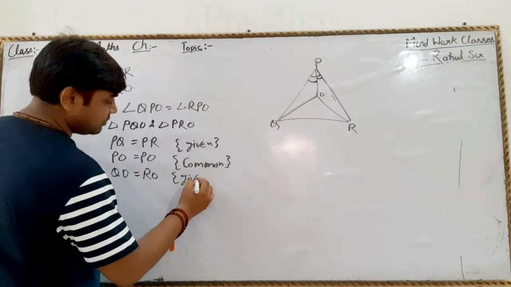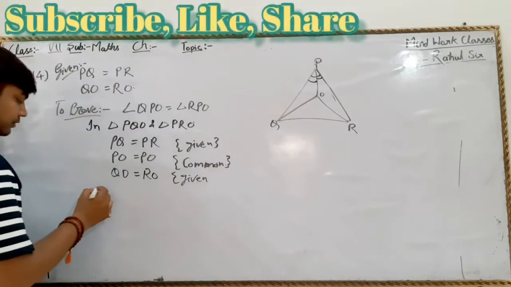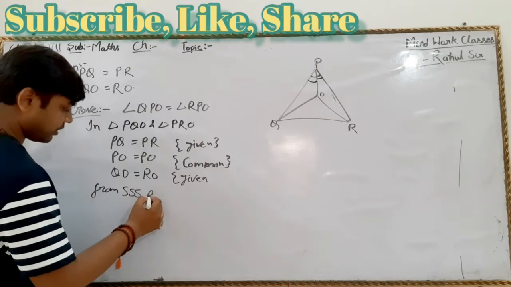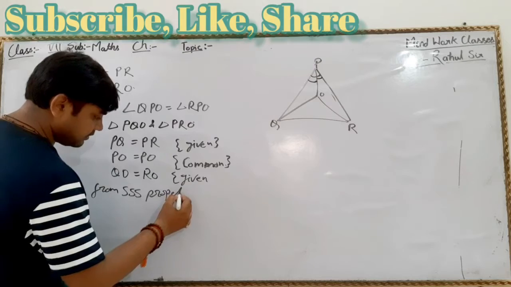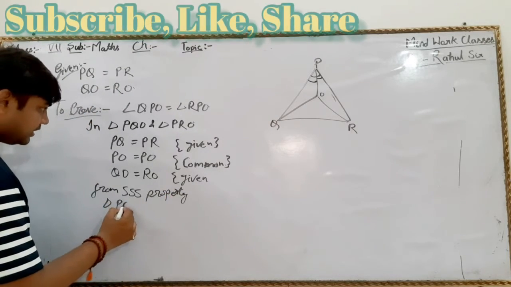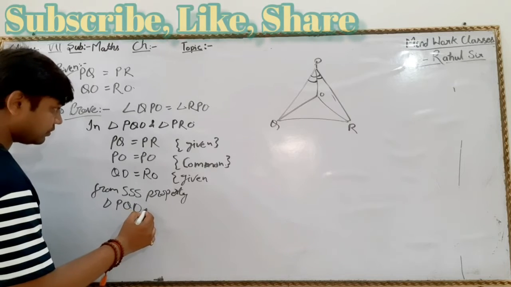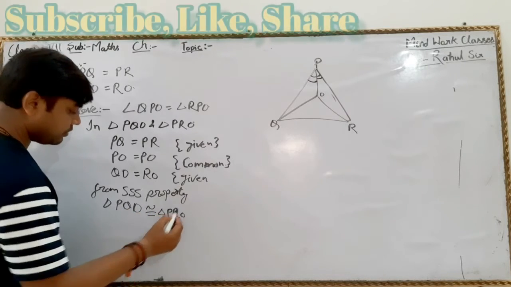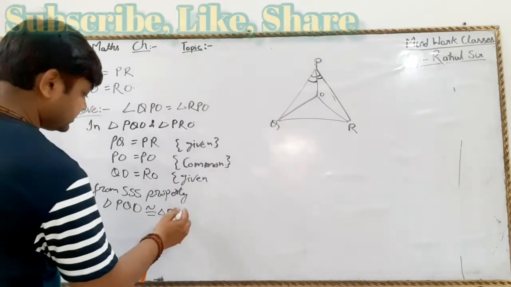This is also given. So from the SSS property, triangle PQO is congruent to triangle PRO. These two triangles are congruent.